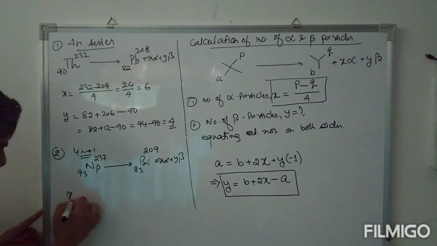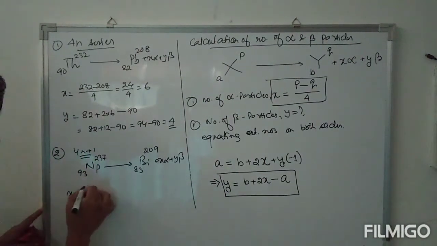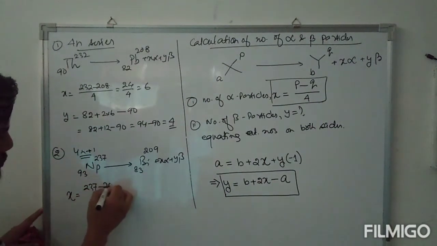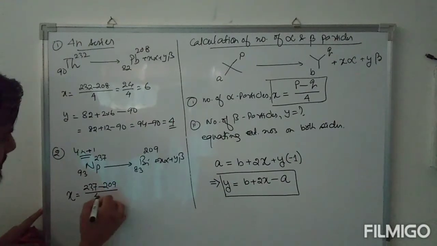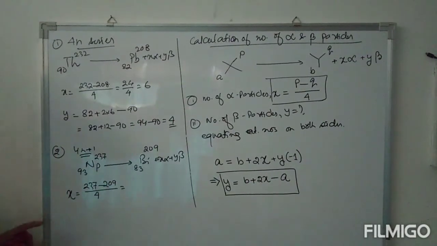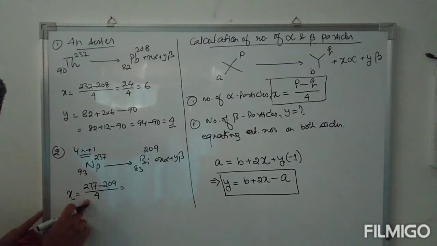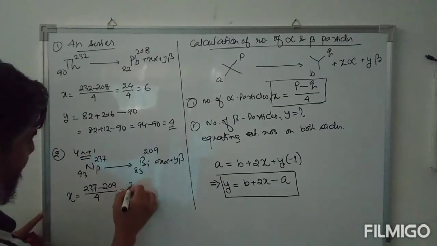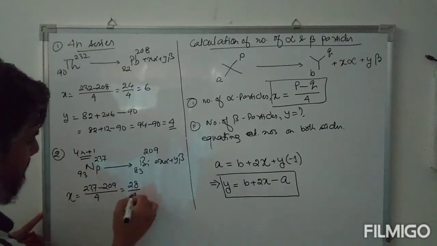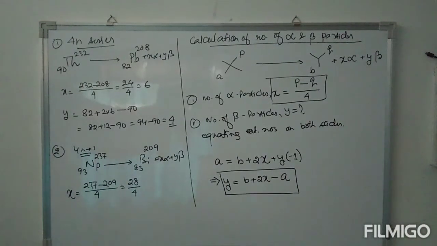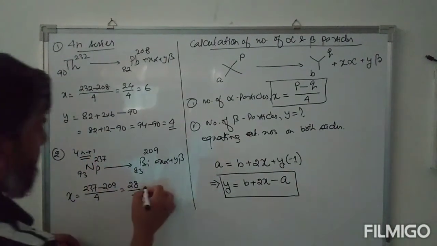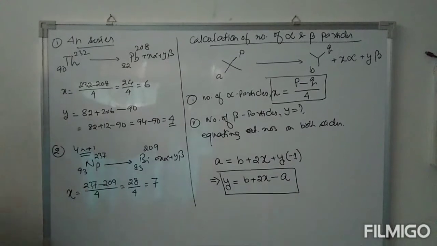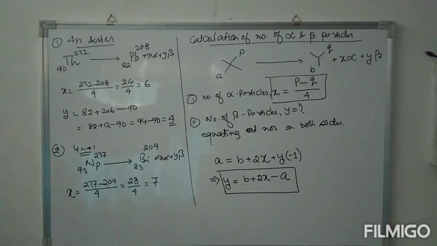Therefore x, the number of alpha particles, is 237 minus 209 divided by 4. This comes out to be 28 divided by 4, which is 7 alpha particles.